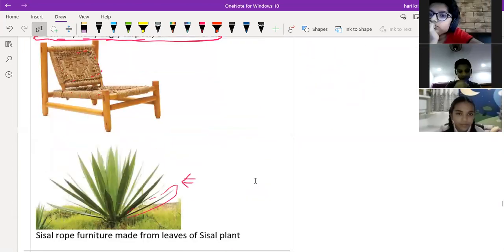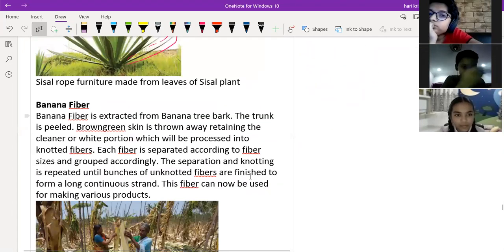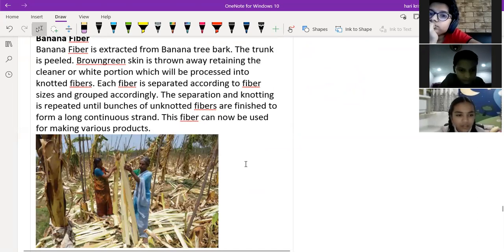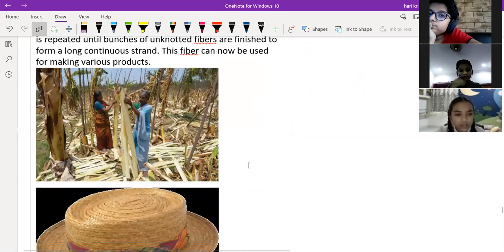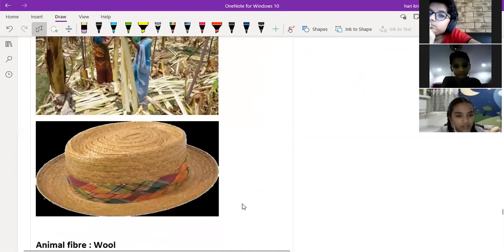Okay, sir. The last one, banana fiber. Have you seen this banana fiber? Anyone? No, sir. So, what about this hat?